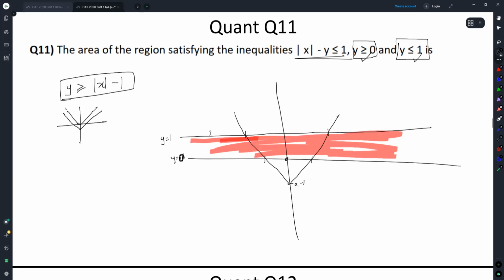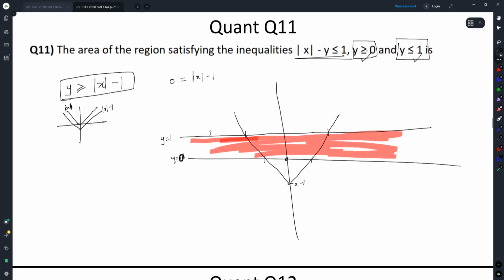If this is mod x, this will be mod x minus 1. The graph will come down one value, that is it. Nothing else will change. So now here, what will be the intersection points? Let's see. Y is equal to 0, so 0 is equal to mod x minus 1.